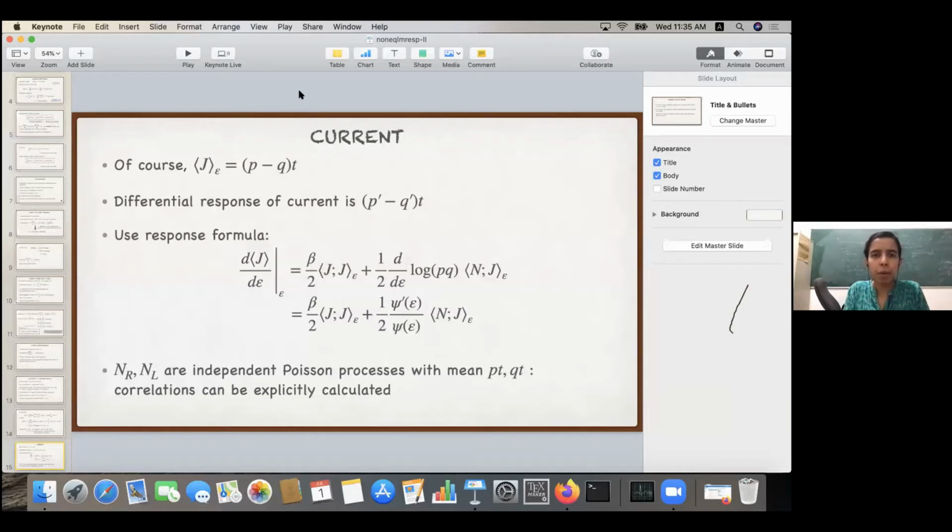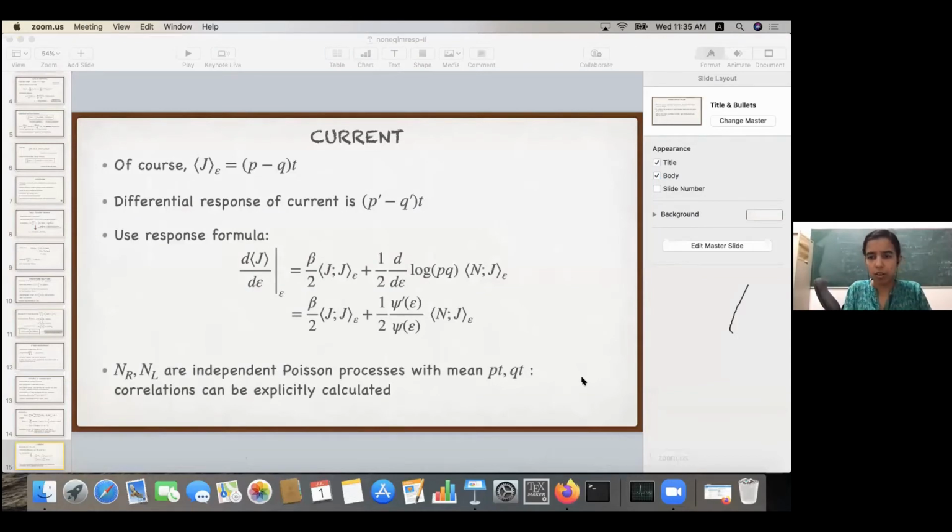You mean this P plus Q term, right? Yes. So there we had P plus Q times T, and we have to take the covariance of that term, P plus Q times T, with the current. P plus Q is a constant number. It depends on epsilon, but it's a constant number. It doesn't depend on J, so there is no covariance of that. If we take P plus Q times J average, it's simply P plus Q times J average, which cancels with the covariance term. Is it clear, Aniket?